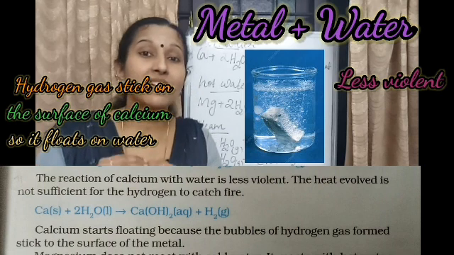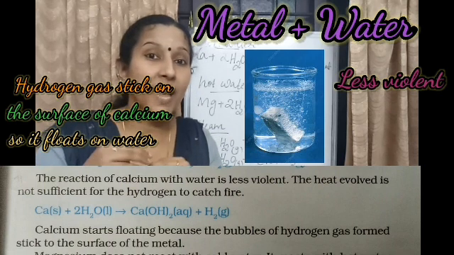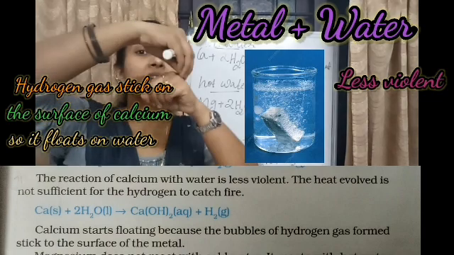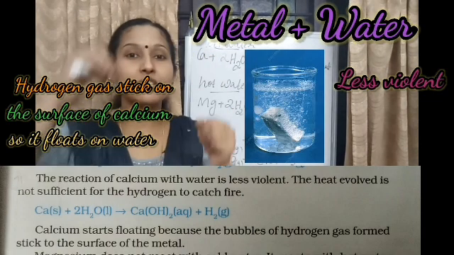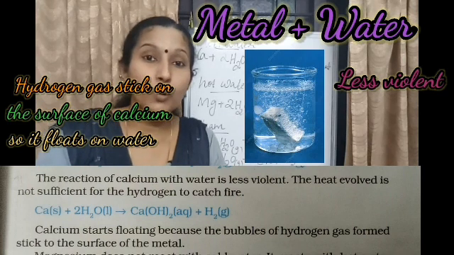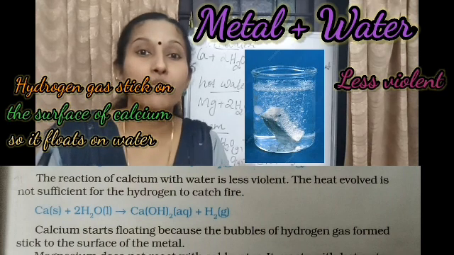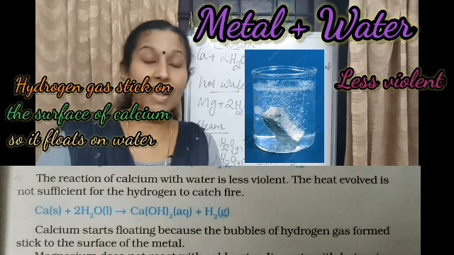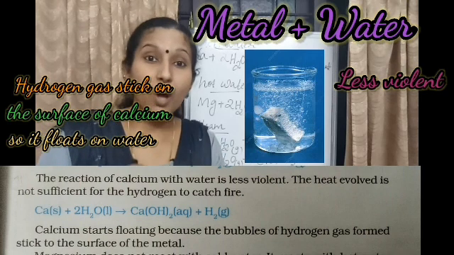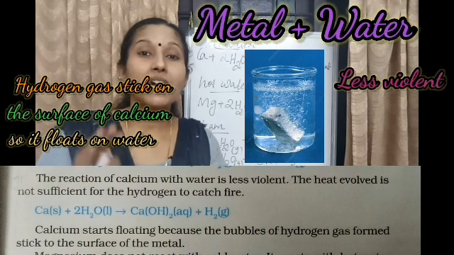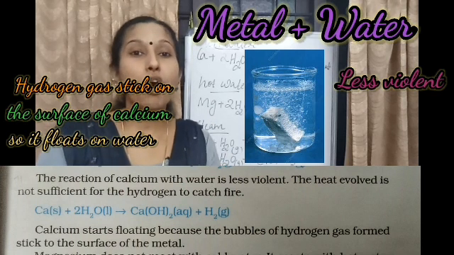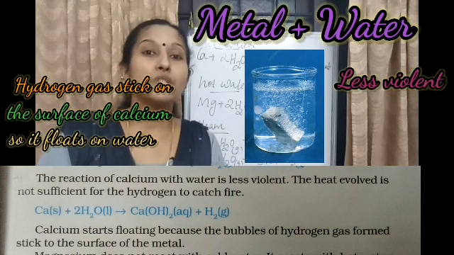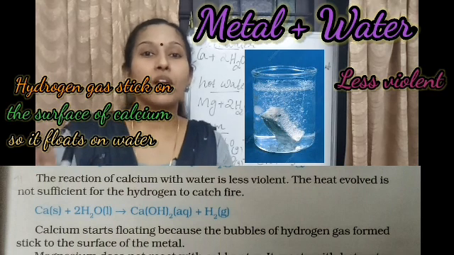Because the hydrogen gas evolved from the reaction sticks on the surface of calcium metal, so it floats on water.